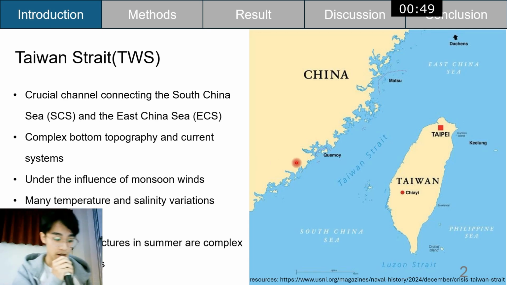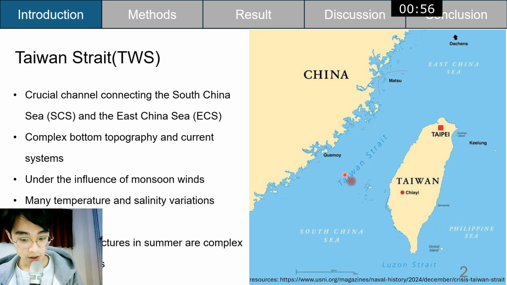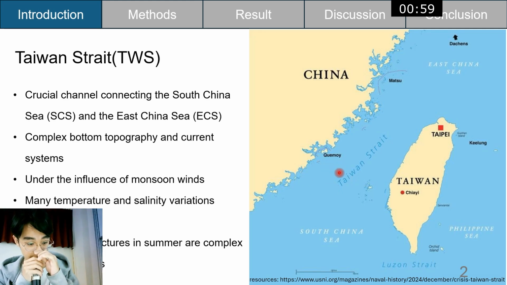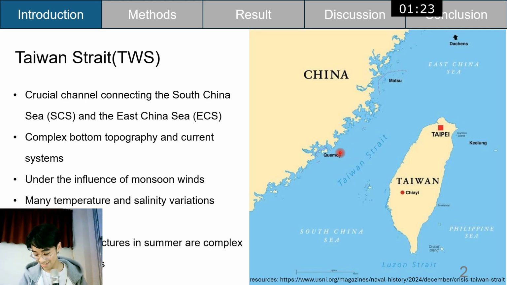So the ocean here also has a seasonal change. This place has many temperature and salinity variation studies, and the water mass structures in summer are complex, especially the upwelling event. This study is going to look at the upwelling event to see the water mass structure in summer.